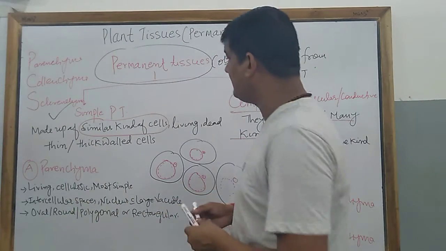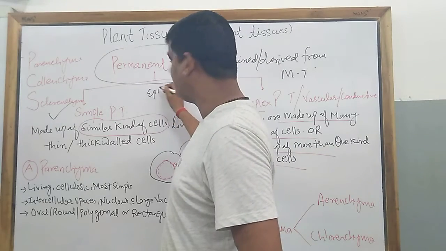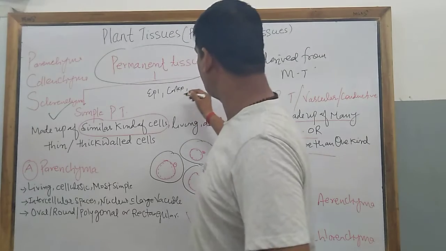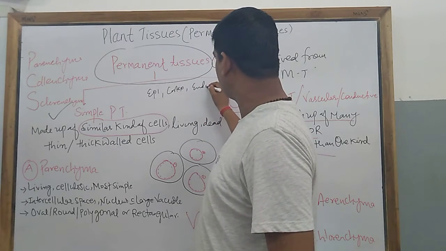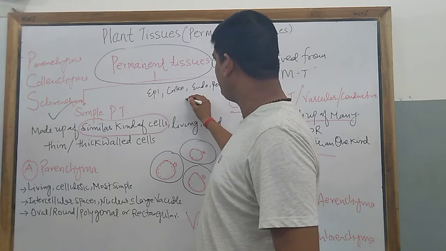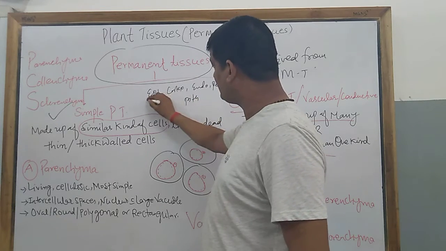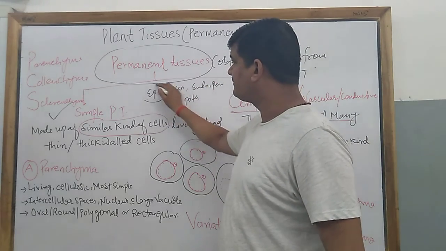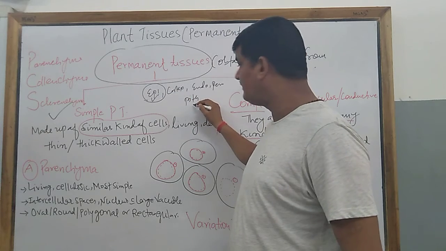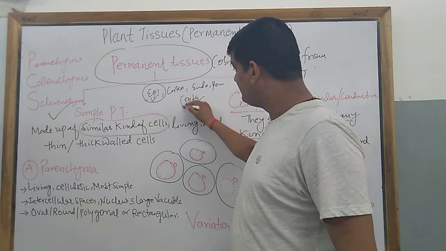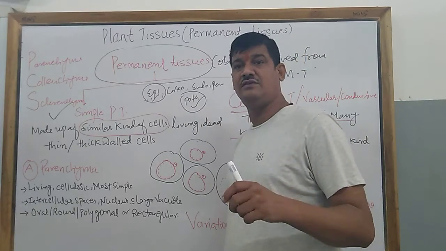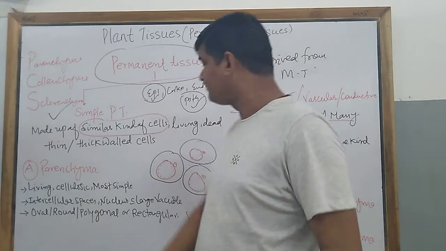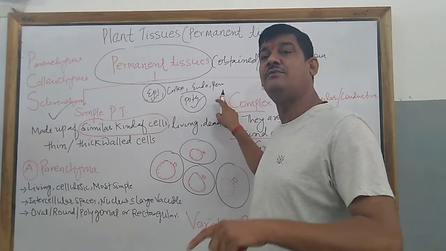Those common structures are, first, the epidermis, then below that you will find the cortex, then the endodermis, then the pericycle, and then the pith. So these are the common structures found in the stem and the root. The outermost structure is the epidermis, and the last, central one is called the pith. This is the central part of a transverse section. It means when you see it under the microscope, you will find this kind of structure in a root, stem or leaf.